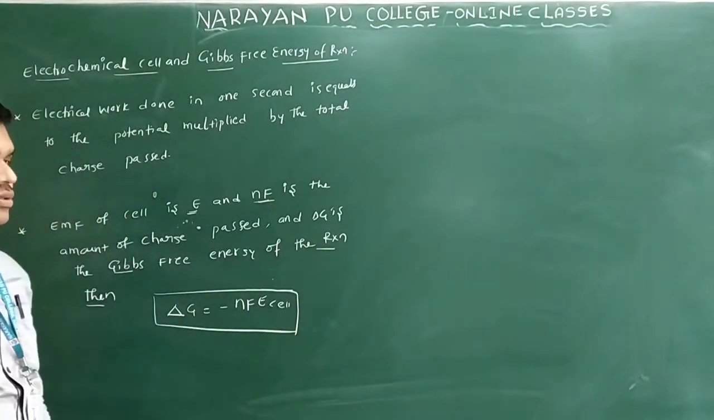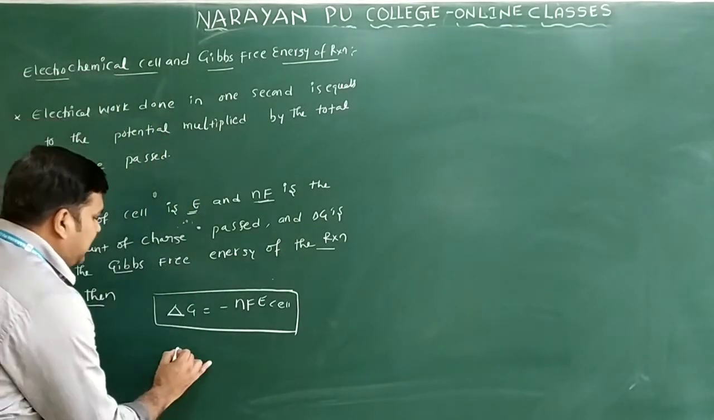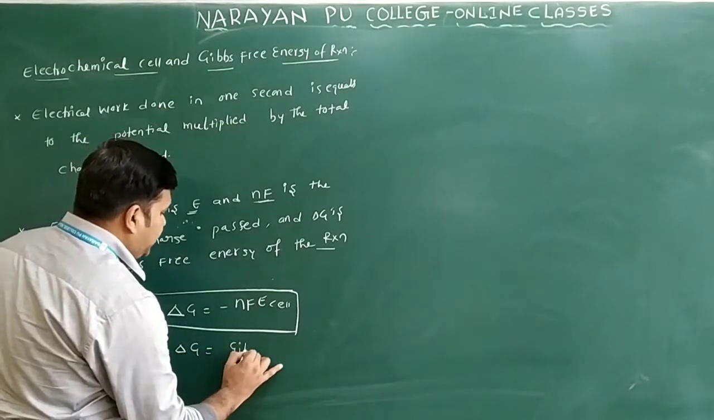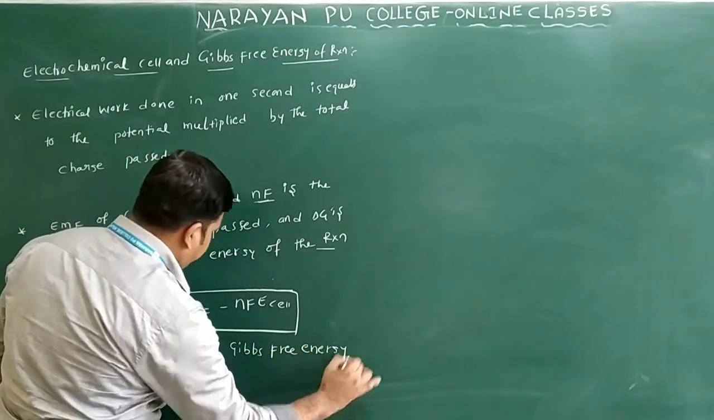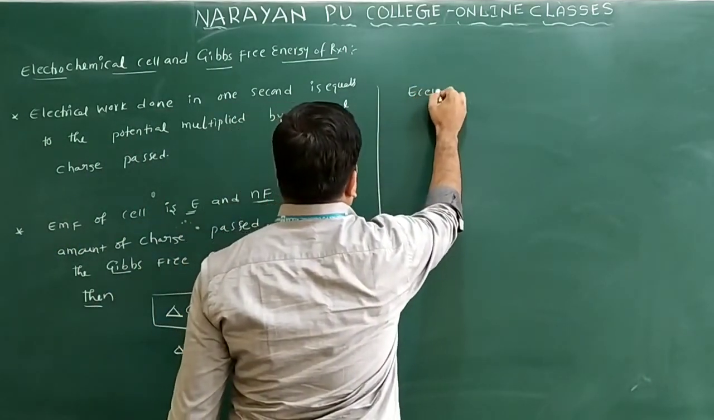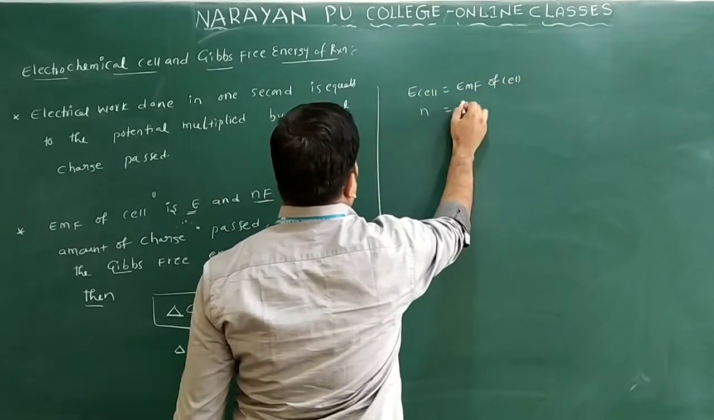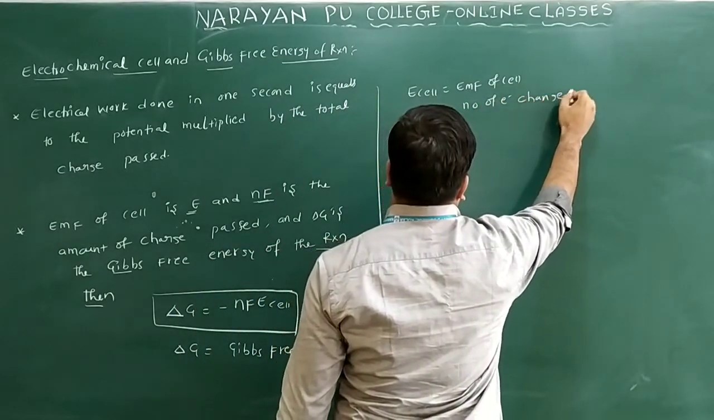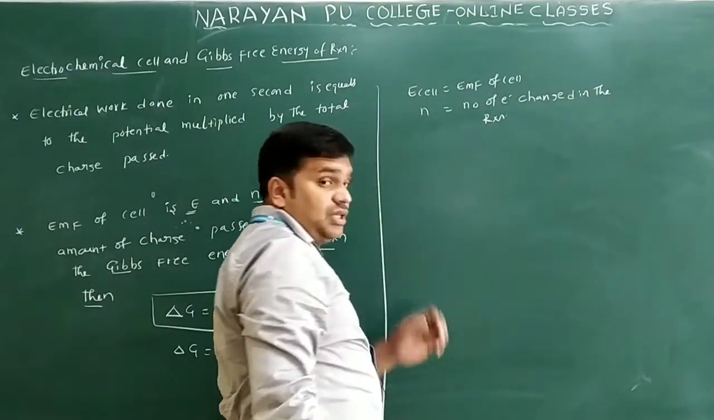Then delta G is equal to minus nF E naught cell. Here delta G is the Gibbs free energy change. E cell is the EMF of the cell, or you can say the cell potential, and n is the number of electrons changed in the reaction.